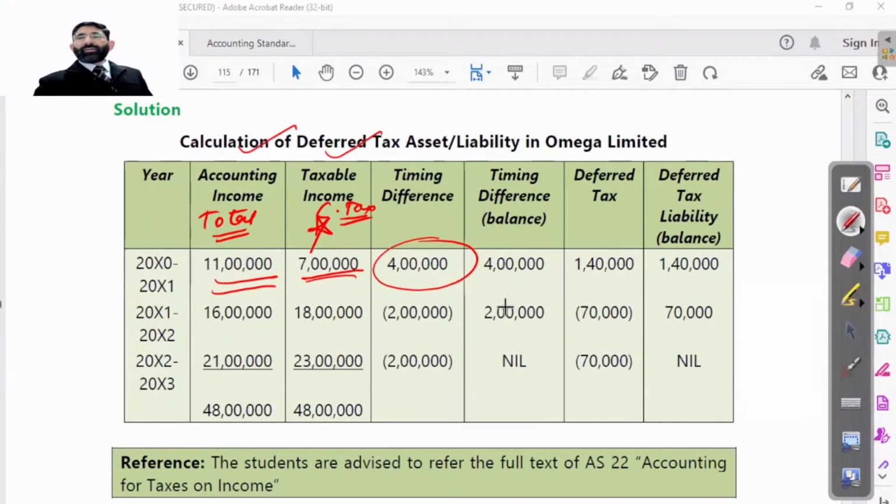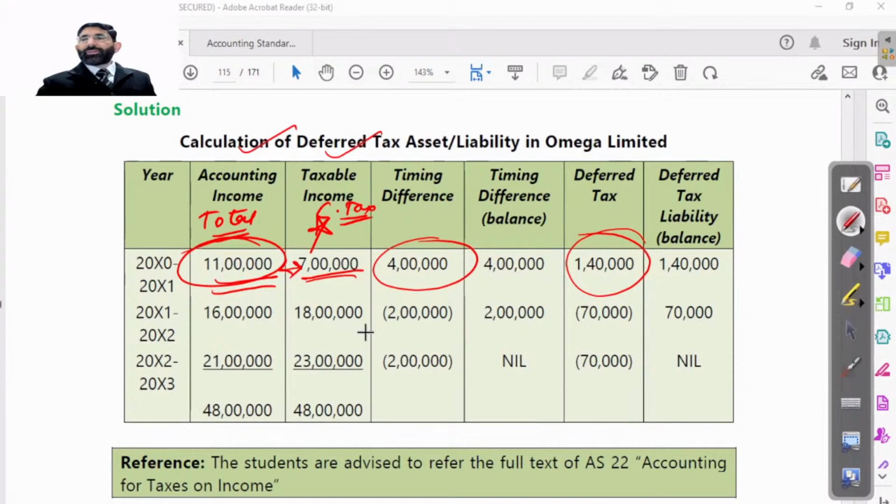So total tax on 11 lakh is how much? Get it? 35% of 11 lakh. How much is it? So they have calculated deferred tax. No, the word is written wrongly. They must multiply it with 35% to get it, no? Here you have done correctly. So you have made net of it, 11 minus 7.